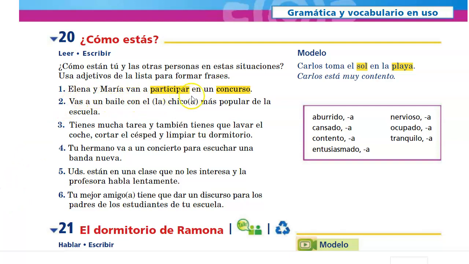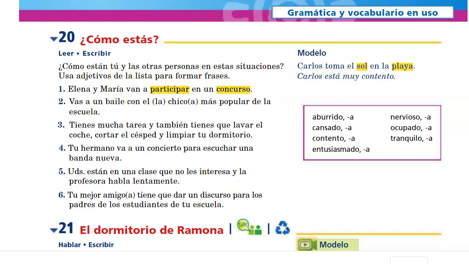Elena y María van a participar en un concurso. So Elena y María are going to participate in a competition. ¿Cómo están? How are they feeling? Well, it depends. There are a lot of different ways you could go about this. But you're going to begin with Elena y María. And then just like the example here, what's going to come after the subject is the verb estar.